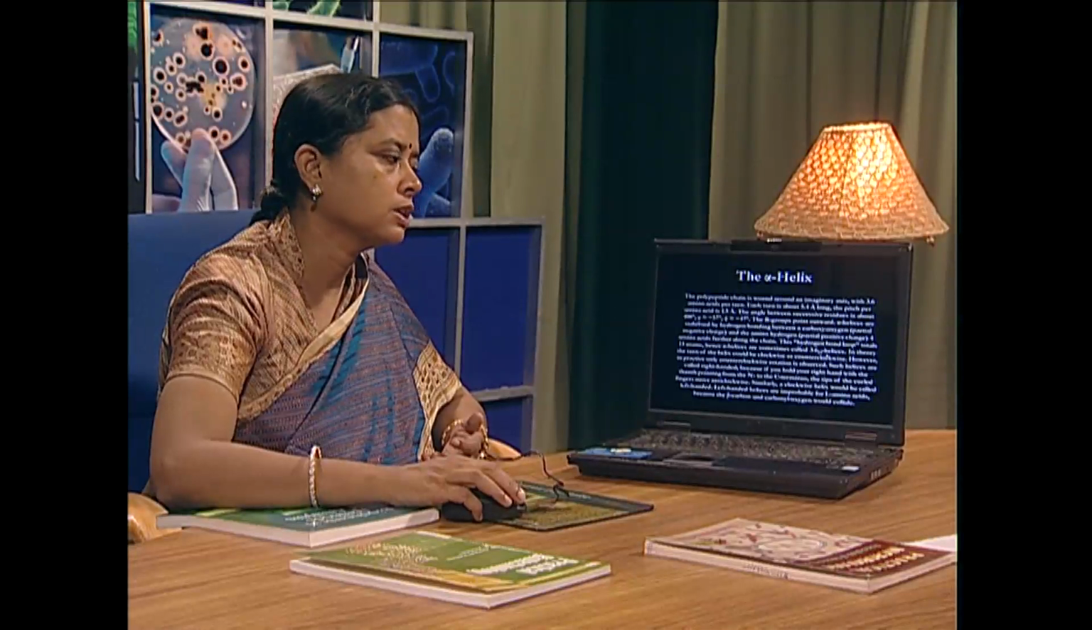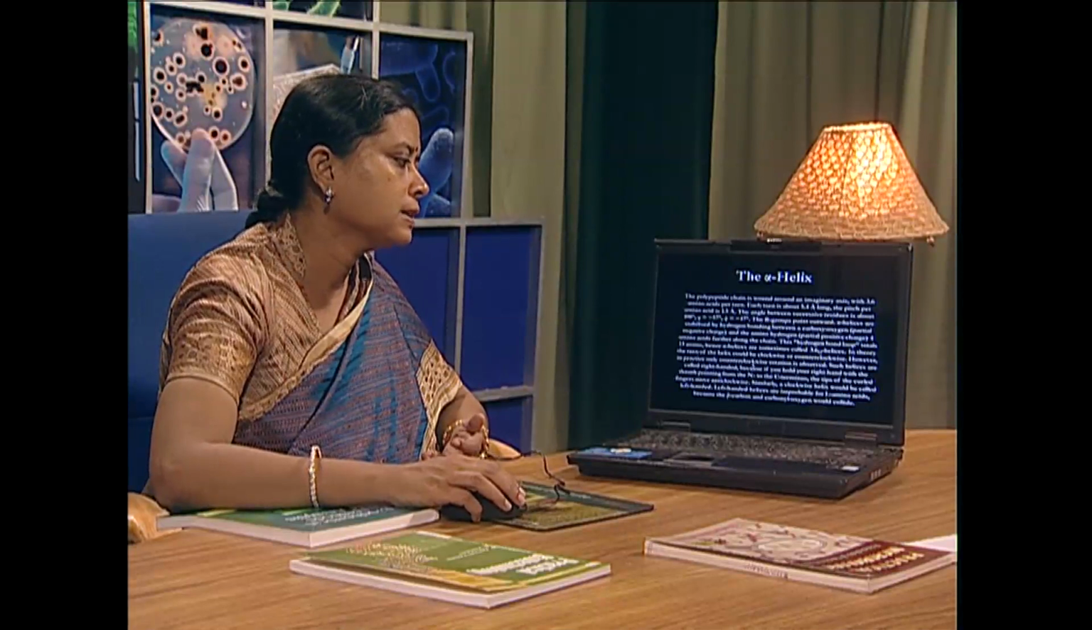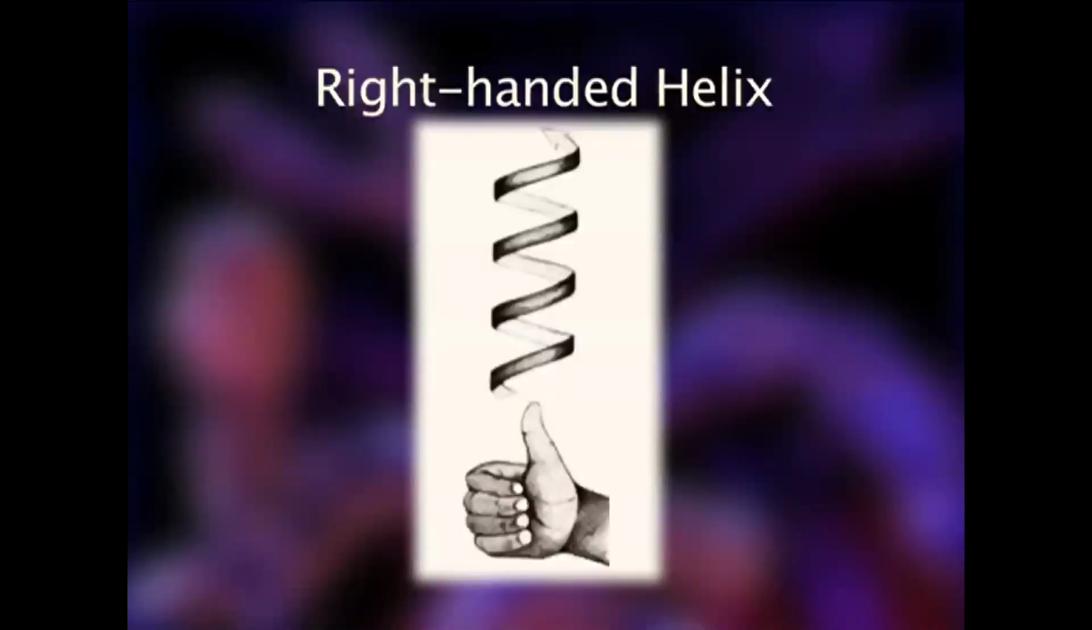So 3.6 13. In theory, the turn of the helix could be clockwise or counterclockwise. However, in practice counterclockwise rotation is observed. Such helices are called right-handed, because if you hold the right hand with the thumb pointing from the N to the C terminus, the tips of the curled fingers move anti-clockwise. Similarly, a clockwise helix would be called left-handed.